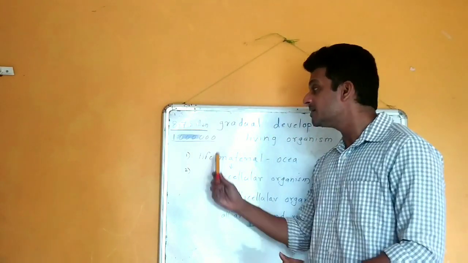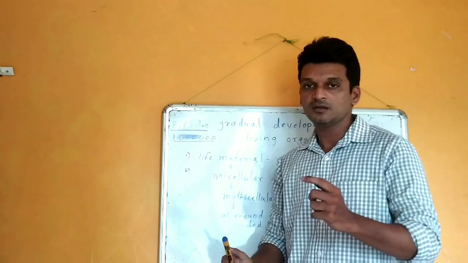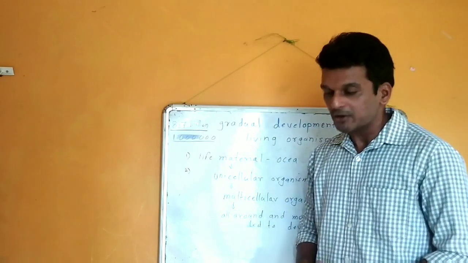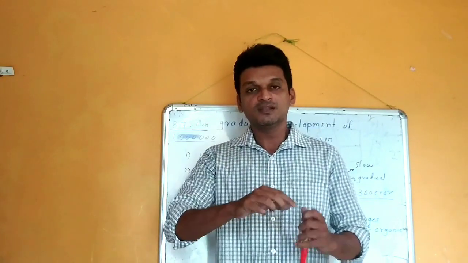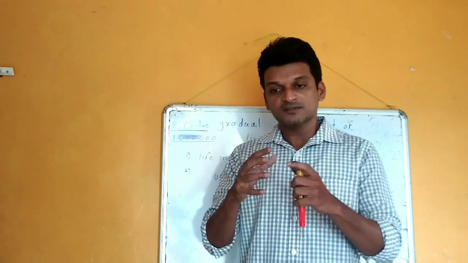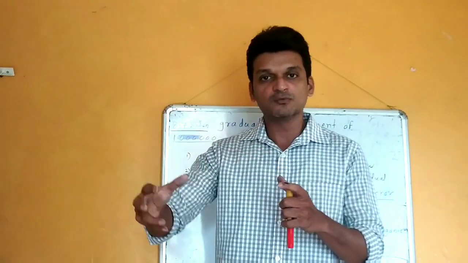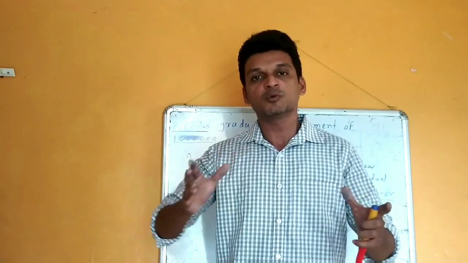So this tremendous variety of living things that exist on Earth today is called biodiversity. And this biodiversity is produced by the process of evolution within the period of 300 crore years. But what is the exact process of this evolution? For this there are different theories. There are a lot of theories. And there is dispute between these theories.